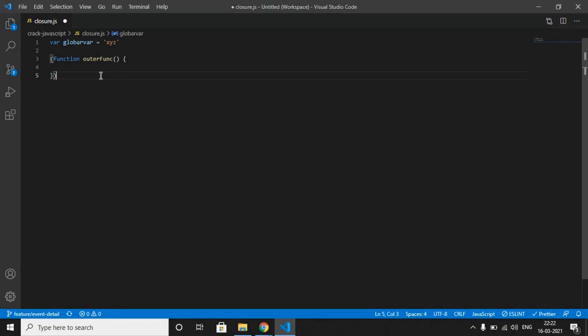Now you are thinking, what if we want to pass some arguments to that function? So you can simply add one parenthesis after that function, and you can pass any values you want. Let me pass 1, 2, 3 for now. Now let's access it as outer arg. Let's declare another variable inside our outer function and name it outer var. Let's assign a value a to it.